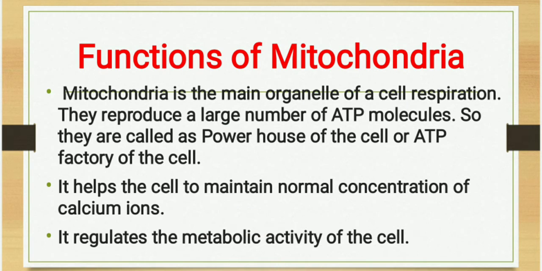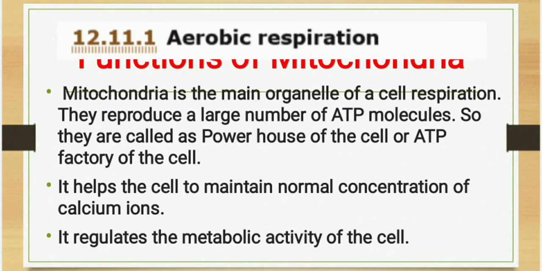What are the functions of mitochondria? Mitochondria is the main organelle of cell respiration. They produce a large number of ATP molecules. They are called as powerhouse of the cell or ATP factory of the cell. It helps the cells to maintain normal concentration of calcium ions. It regulates the metabolic activity of the cell.